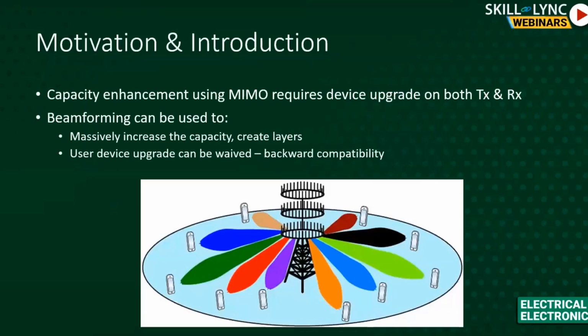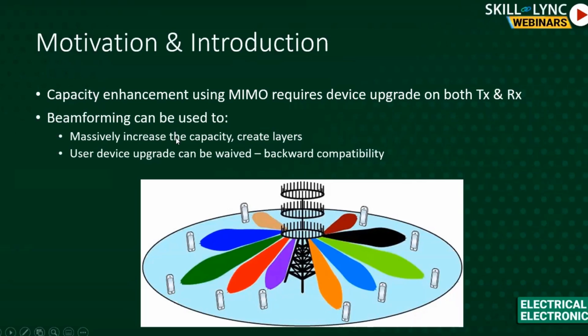What this means is MIMO requires placing multiple antennas on both ends, right? What beamforming does is that it relaxes that requirement on the cell phone side so that you don't have to change your cell phone every time, but you can have an upgrade on your cell tower. So the cell tower can be upgraded with more antennas. In that way, you can get more combined gain. So if you can see, all these colors are different beam patterns that are pointing towards each cell phone. And these cell phones can be anywhere, and you can get a very ad hoc focused service. So that's the idea of beamforming.